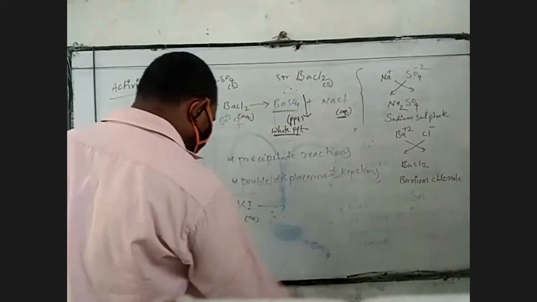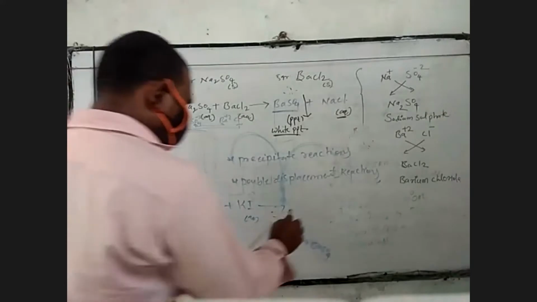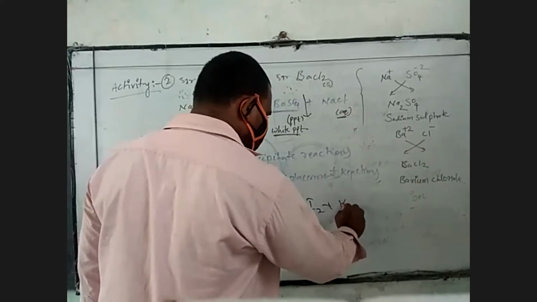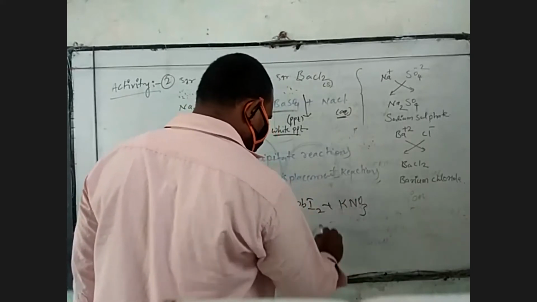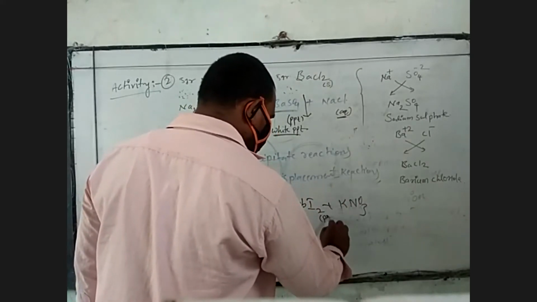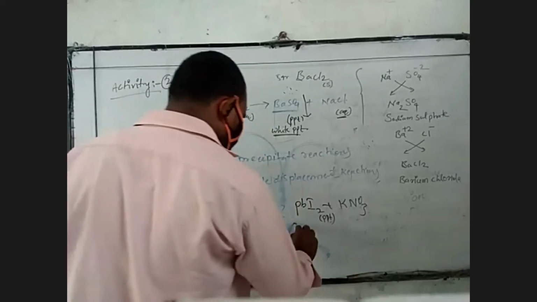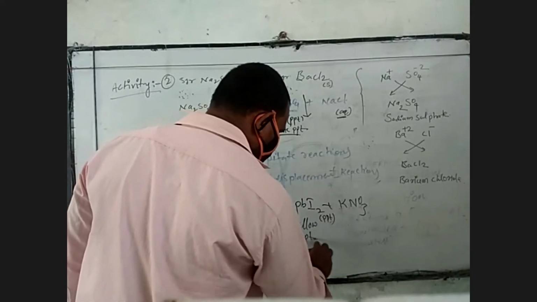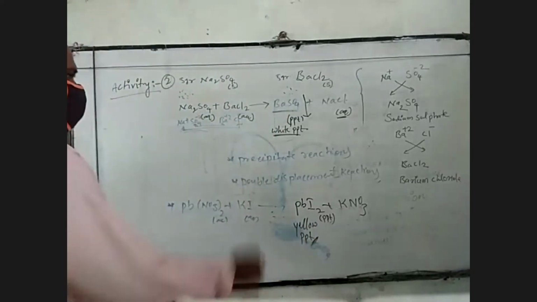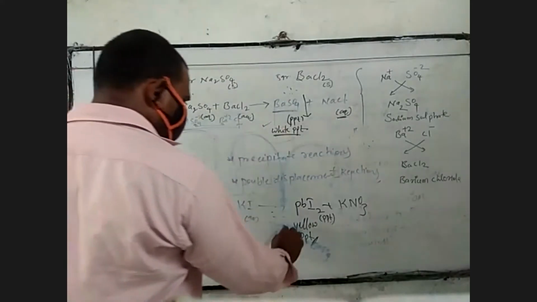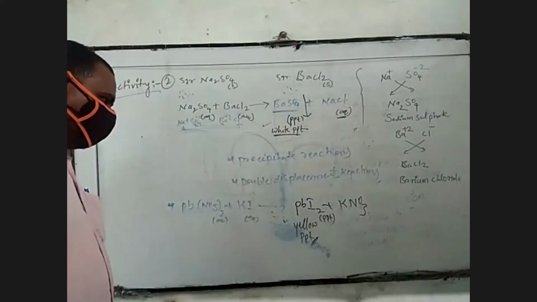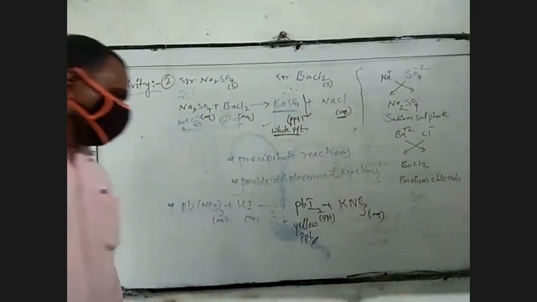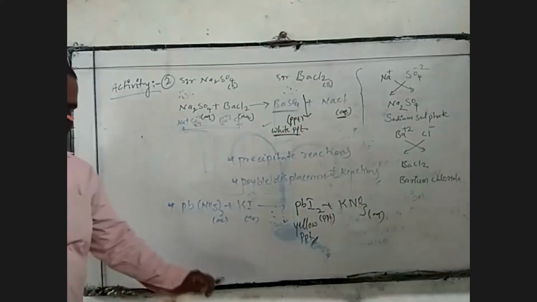They react to form lead iodide and potassium nitrate. This lead iodide is also a PPT, but this one is the yellow PPT. Very, very important, sometimes asked. So this is the white PPT, this is the yellow PPT, and potassium nitrate is aqueous. These two are the best examples for precipitate chemical reactions.